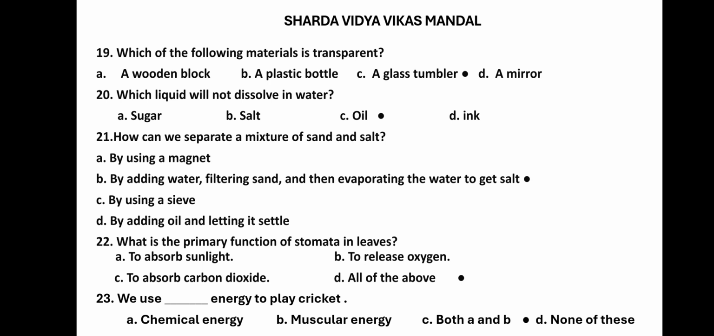19th question. Which of the following materials is transparent? A wooden block, a plastic bottle, a glass tumbler, a mirror. A glass tumbler is transparent, a mirror is opaque, a plastic bottle can sometimes be opaque, and a wooden block is opaque. So C option is correct for the 19th question.